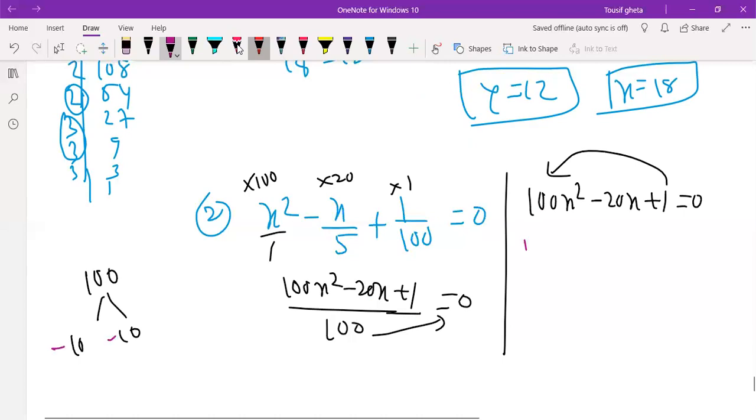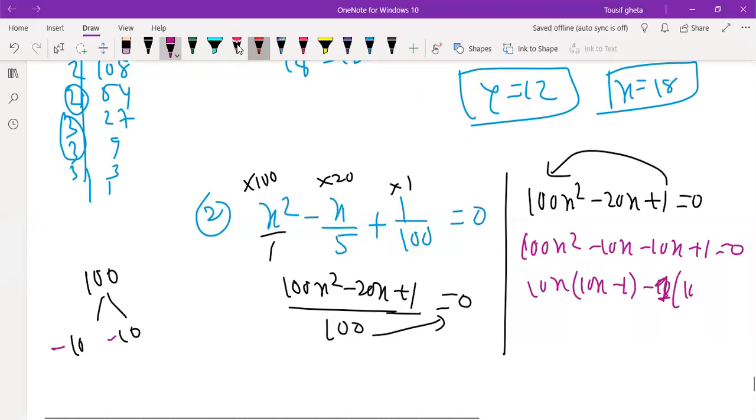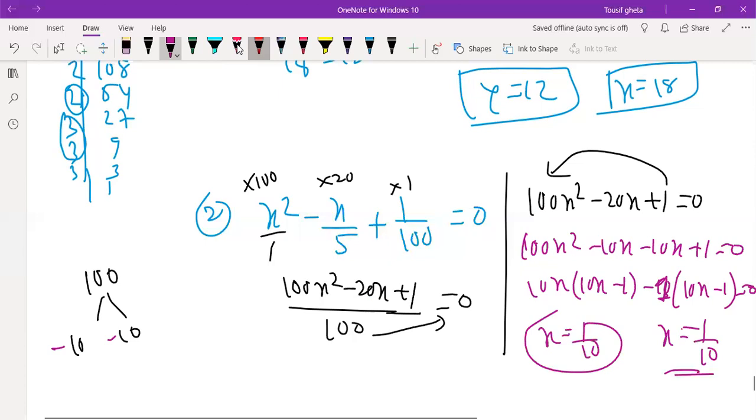So 100x square minus 10x minus 10x plus 1. 10x common, we get 10x minus 1, minus, and 10x minus 1. So the answer will be x is equal to 1 by 10, and here also x is equal to 1 by 10. You will get equal roots. So they said find the root of the quadratic equation, meaning equal roots. Simple for 4 marks.